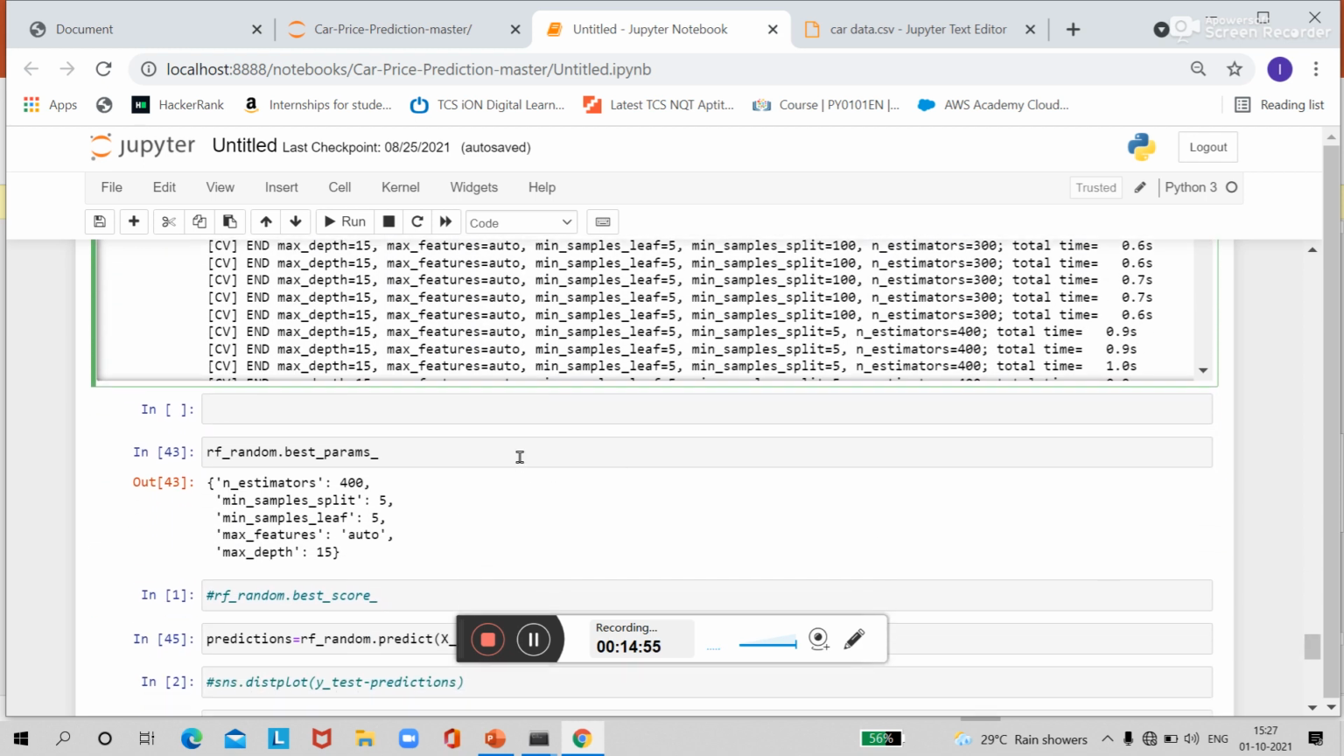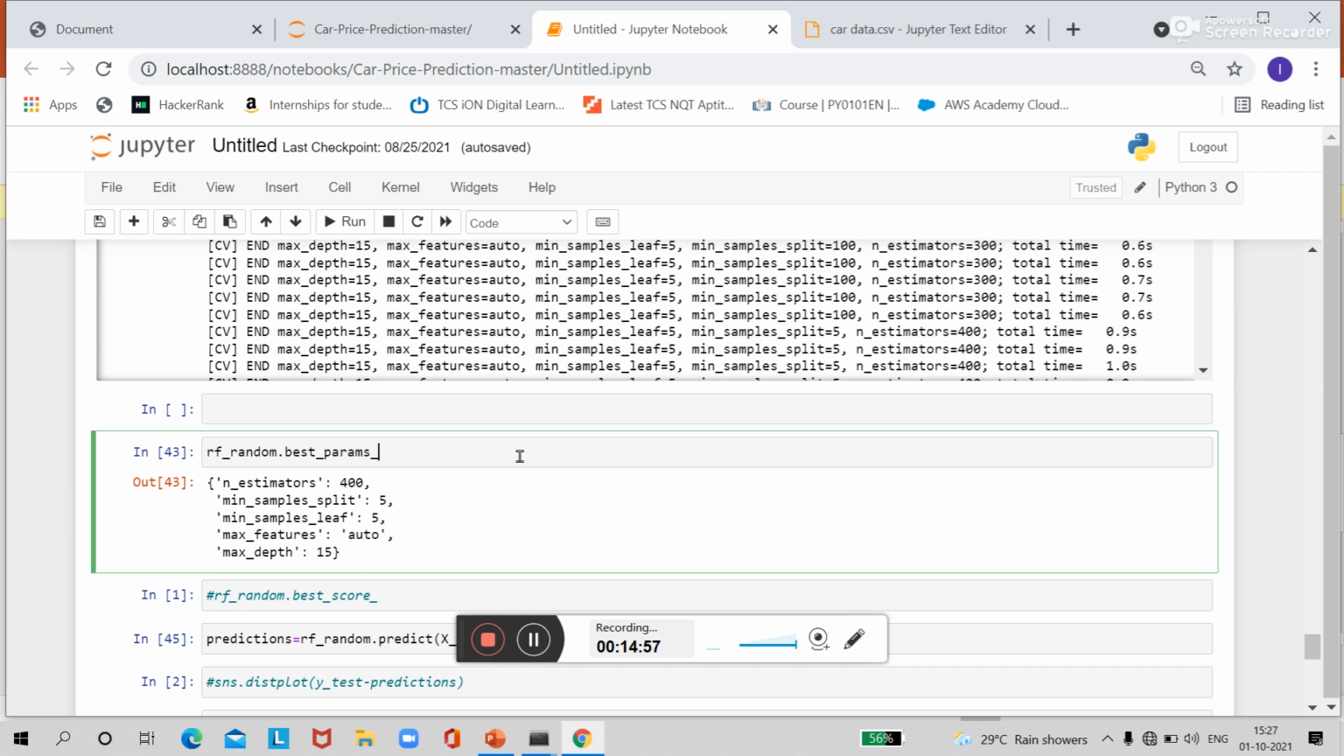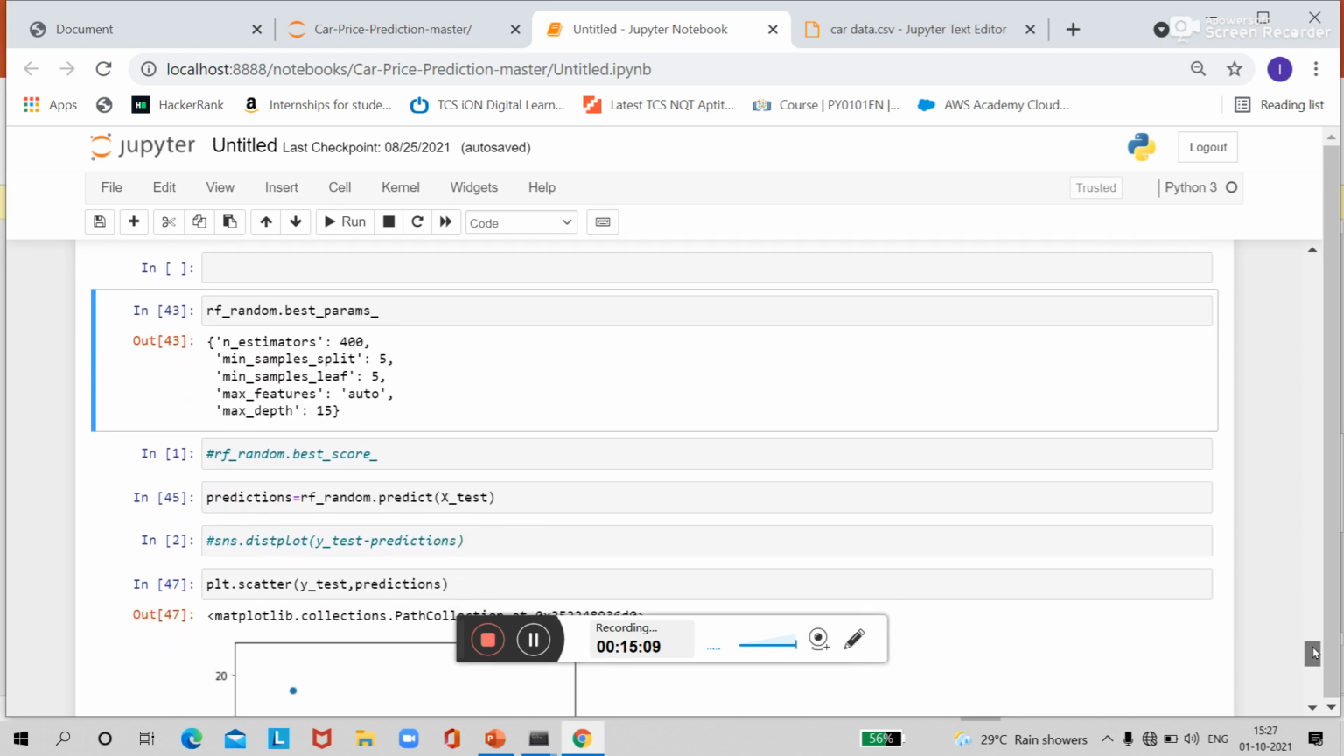So next I have printed the best parameter values for the same. So you can see this n estimator is given as 400, minimum sample split should be 5. So these are different optimal values for these parameters given by the randomized search CV.